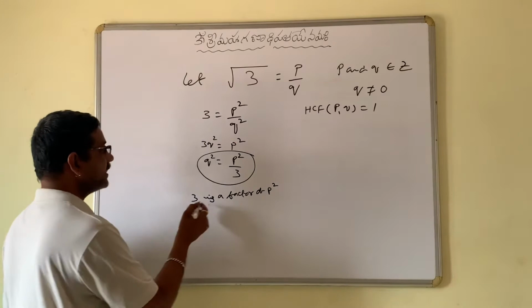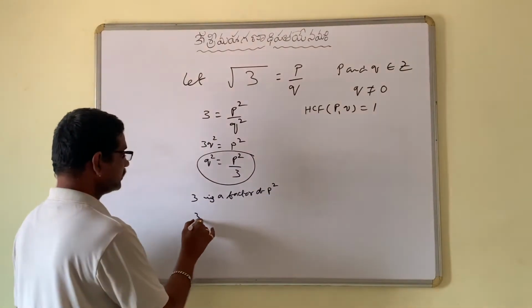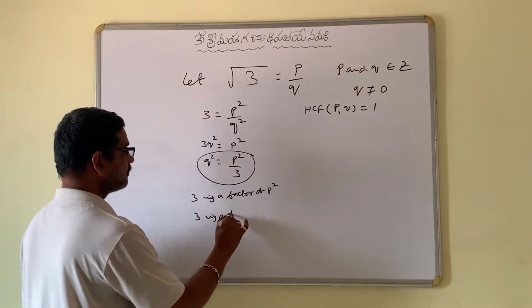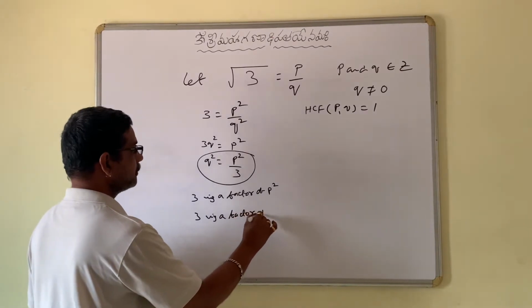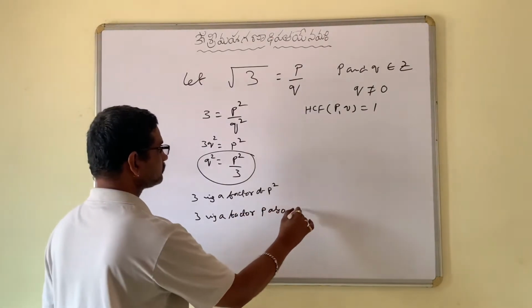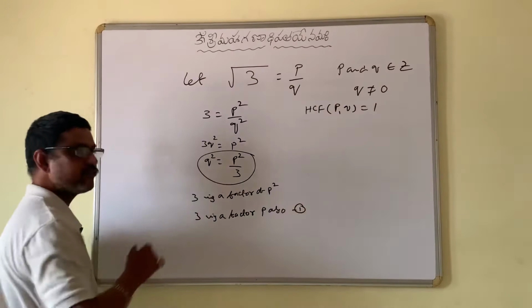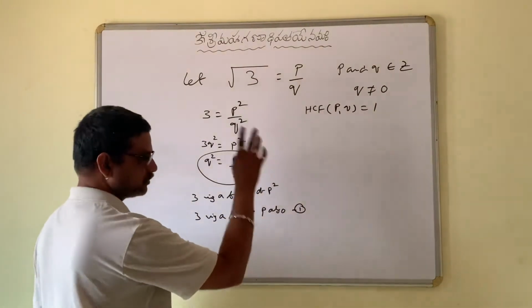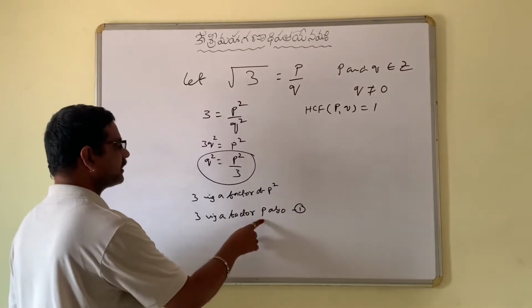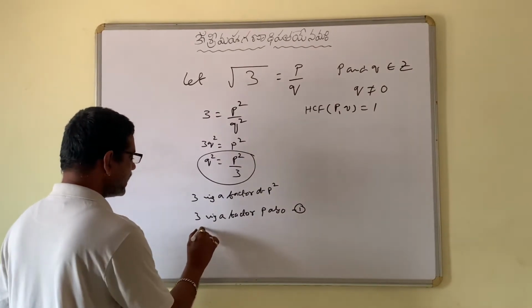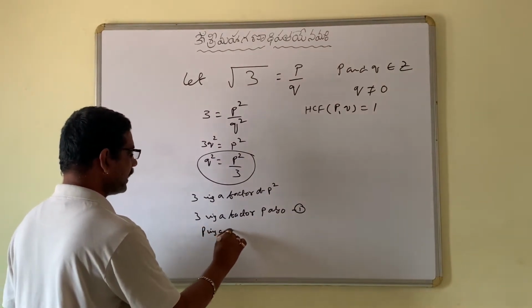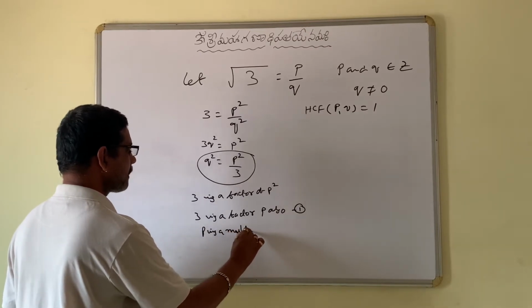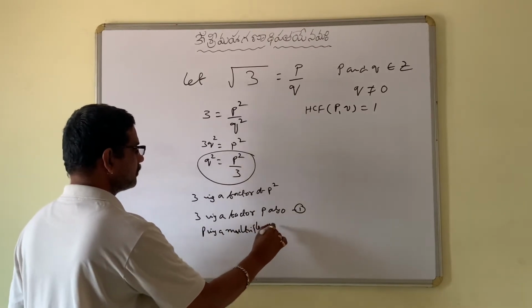So here, if 3 is a factor of p square, then 3 is a factor of p also. Now, 3 is a factor of p. If 3 is a factor of p, then p is a multiple of 3.